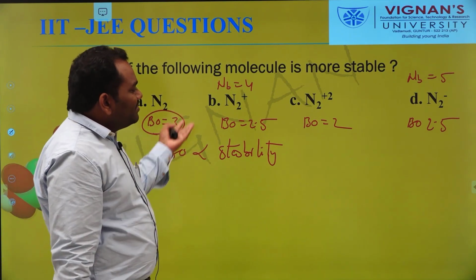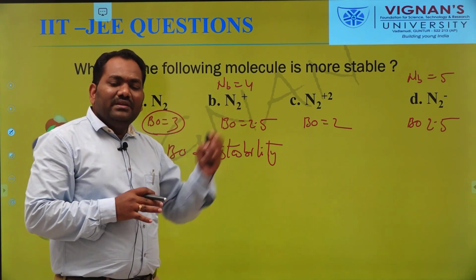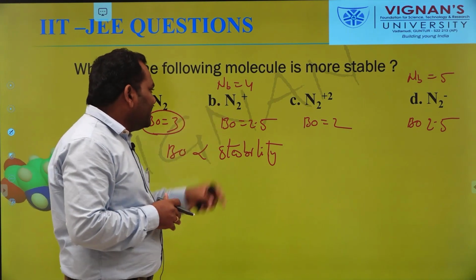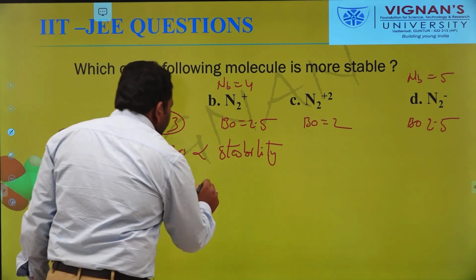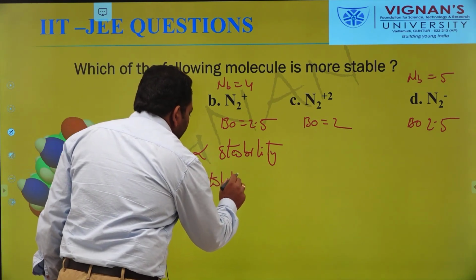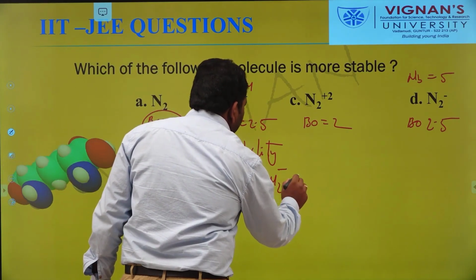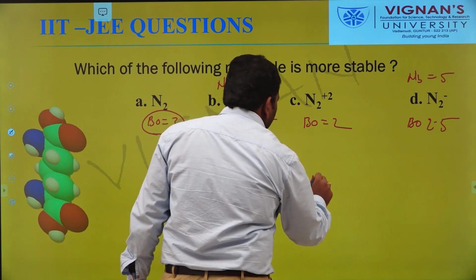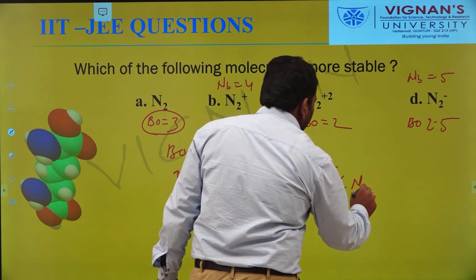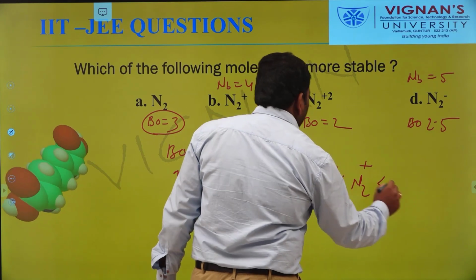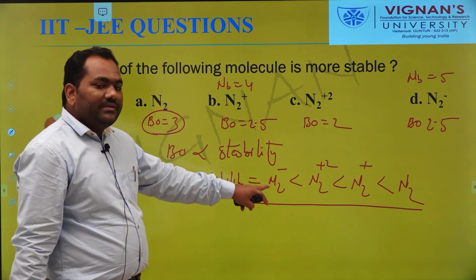The more stable molecule is N2. Sometimes they ask for the increasing or decreasing order of stability for given molecules. The increasing order of stability is N2 minus is less than N2 plus 2 is less than N2 plus is less than N2. This is the increasing order of stability.